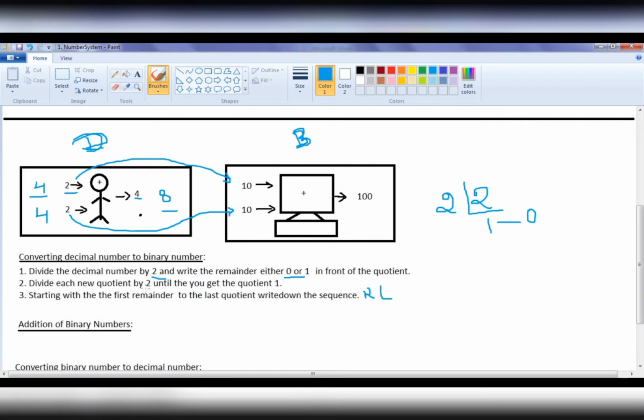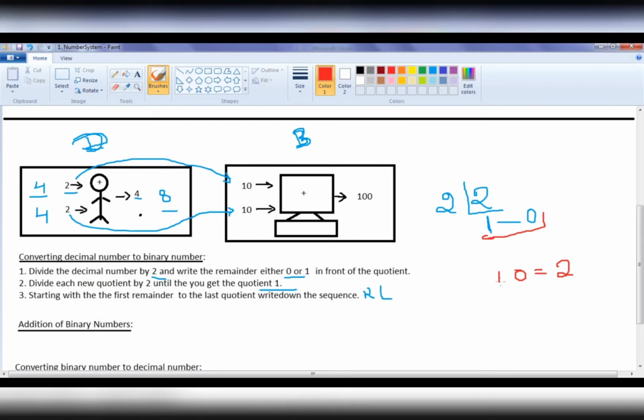Divide each new quotient by 2 until you get the quotient 1. Already I got the quotient 1. Next step is starting with the first remainder to the last quotient, write down the sequence from right to left. So 0, 1 is actually equivalent to a decimal number 2 in binary number system.